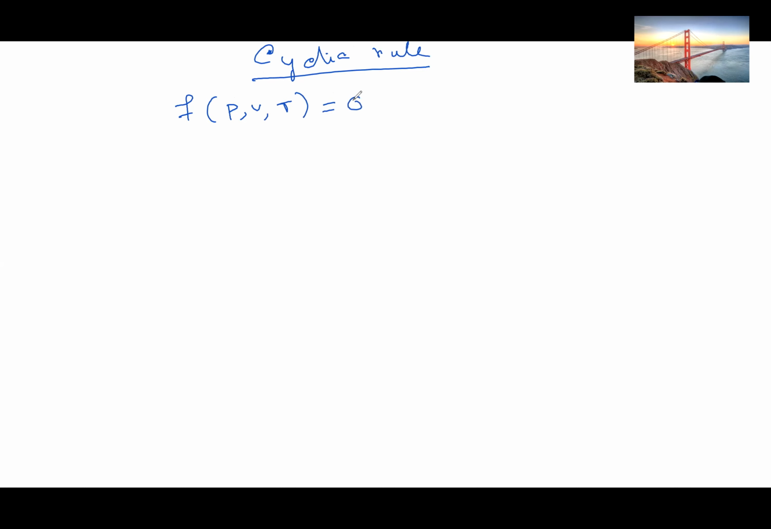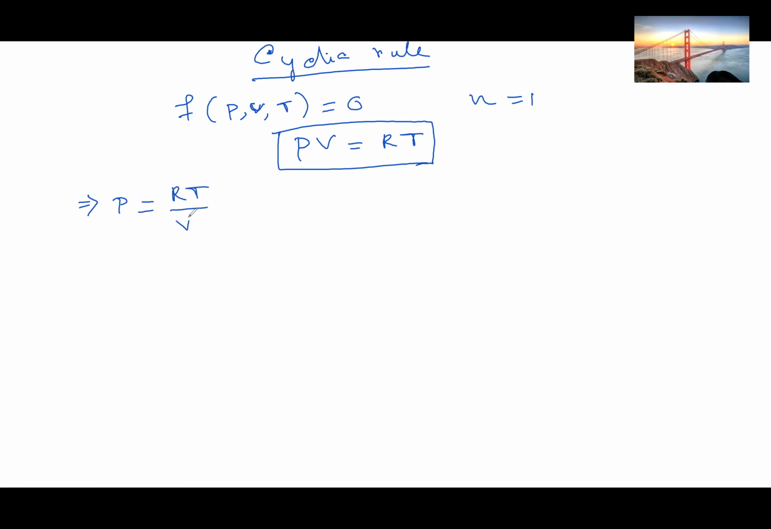Okay. So what is the ideal gas equation? We all know this. PV equals nRT, but we have already considered n equal to 1, so PV equals RT. This is the ideal gas equation. Let me do quick derivatives. So PV equals RT, so P equals RT by V.